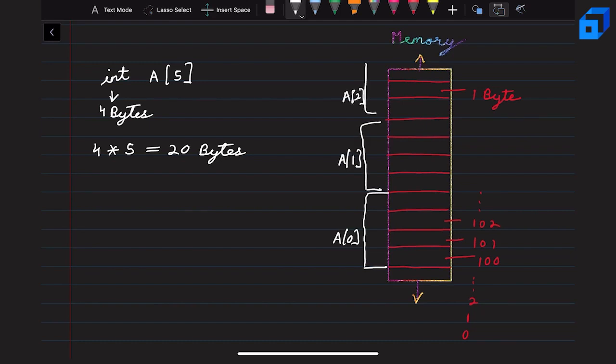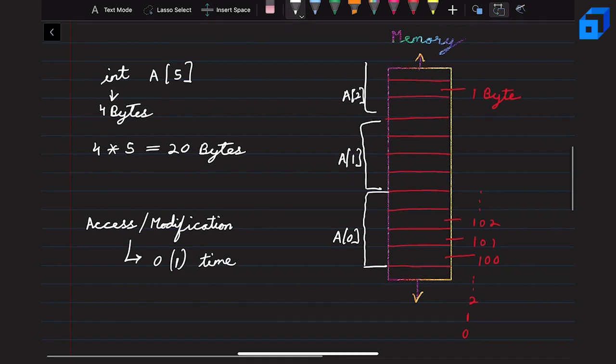Now since memory allocation is continuous, access and modification of the array element becomes very easy, and the access or modification of the array element takes order of 1 time. That is order of 1 time complexity. Now let us see how.